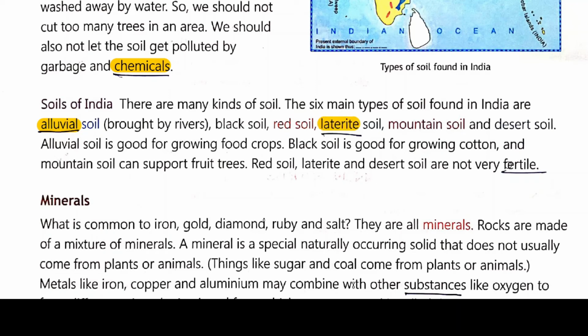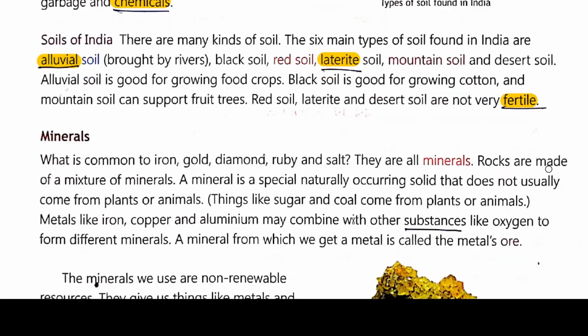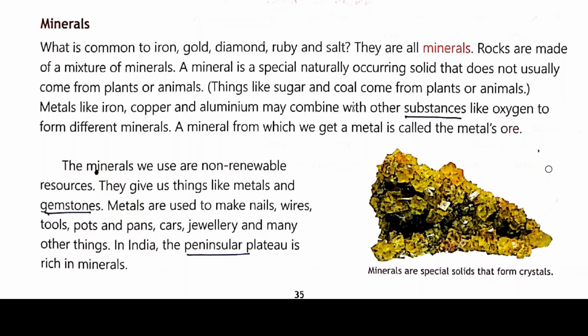Then minerals. What is common to iron, gold, diamond, ruby, and soil? They all are minerals. Rocks are made of a mixture of minerals. A mineral is a special naturally occurring solid that does not usually come from plants or animals.